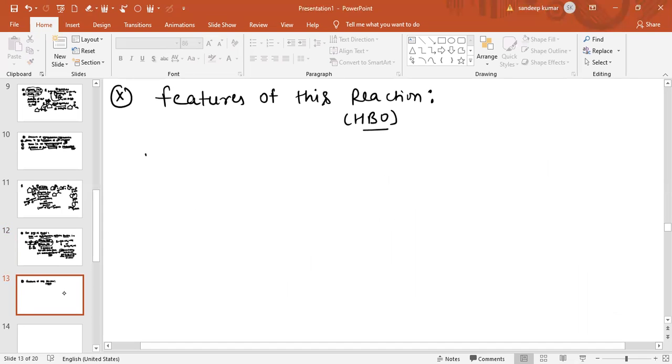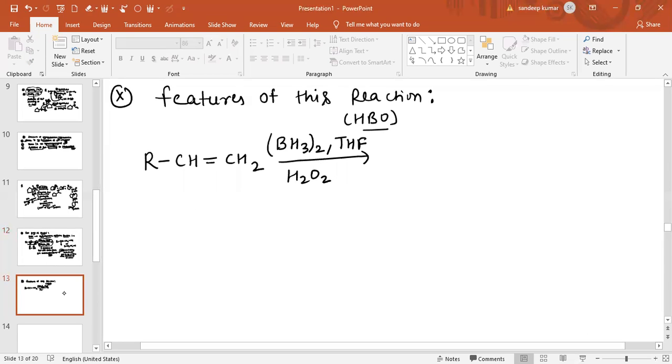Now you can see if there is an alkene like RCH double bond CH2, when you add B2H6, you can also write B2H6 as BH3 twice, and you add B2H6 in presence of THF, then you add H2O2 in presence of OH negative.